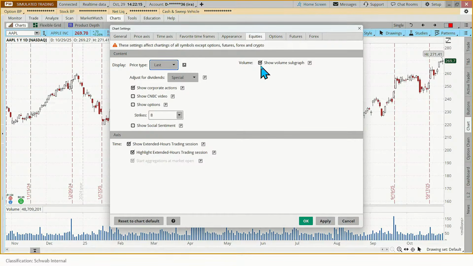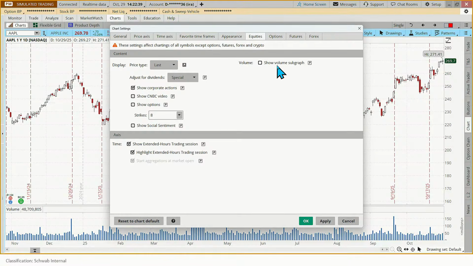We already know that those generally have a lot of volume. So volume in this particular plan isn't a critical component. So the fewer things you can have on your chart that are not involved in your direct buy decision, I find that to be a little bit easier way to look at your chart. So I'm going to uncheck that one.